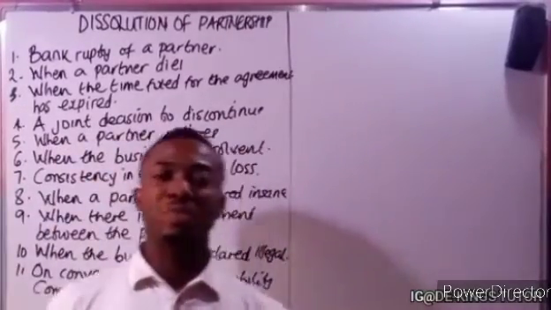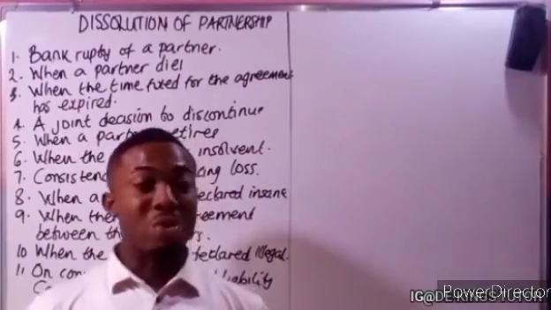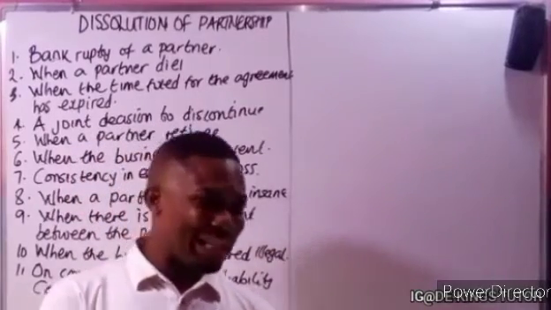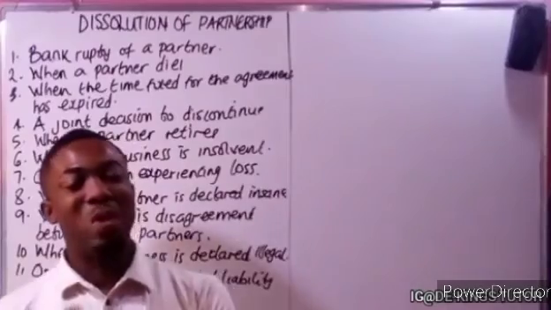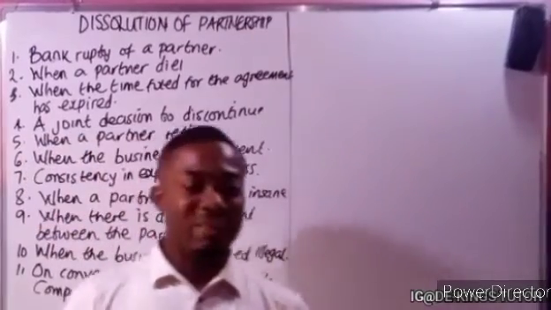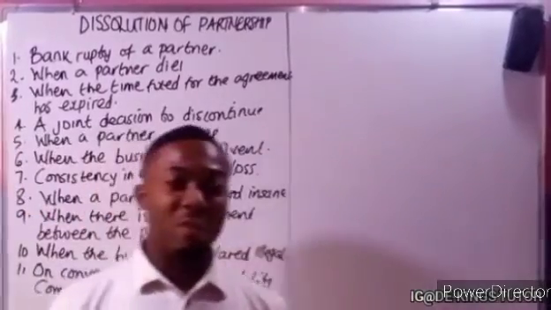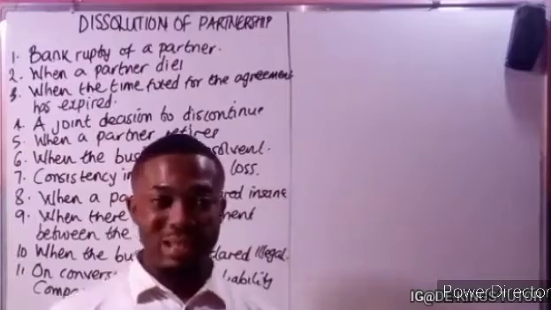Probably it has become too big that it can no longer be called a partnership, or it now becomes a company. So when it becomes a company, it ceases to exist as a partnership and transforms into a company. When this happens, they have to dissolve the partnership business and convert it to become a company.